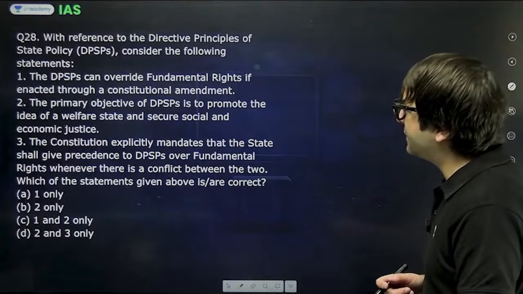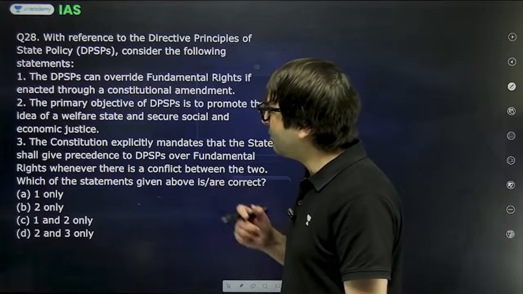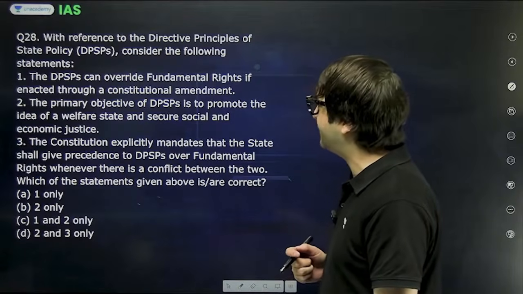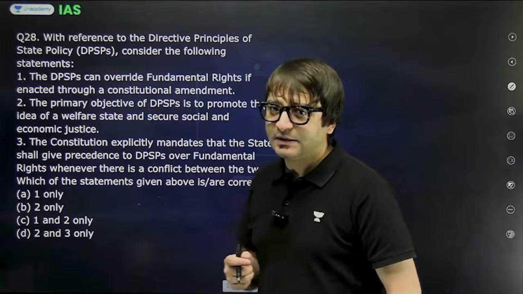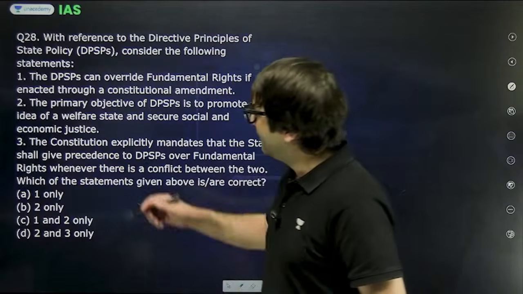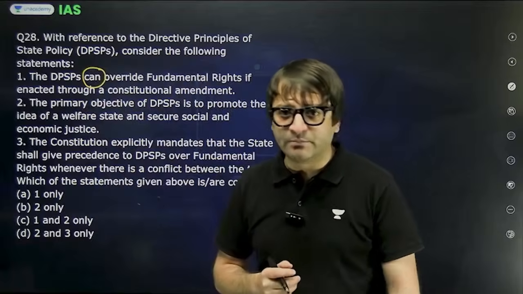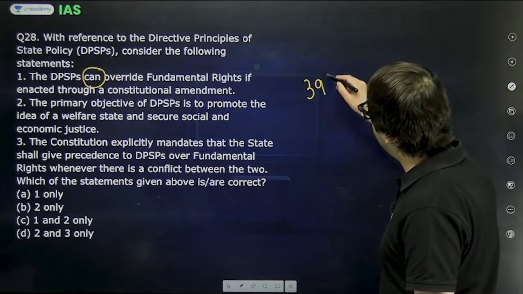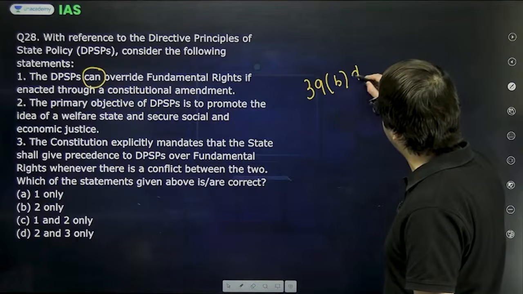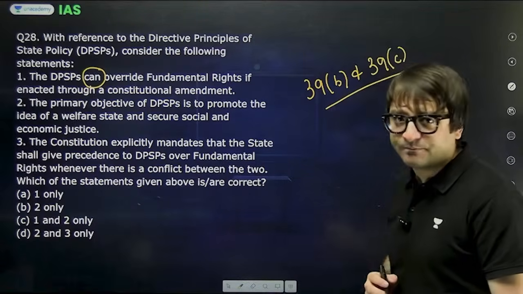Another question. With reference to directive principles of state policy, consider the following statements. Number 1, the DPSPs can override fundamental rights if enacted through a constitutional amendment. This is where you may have a confusion. But look at the term can. Through constitutional amendments, we have given primacy to two directive principles of state policy, 39B and 39C.